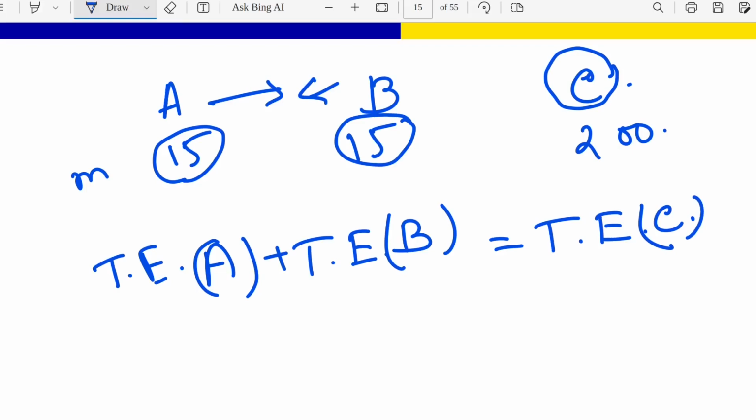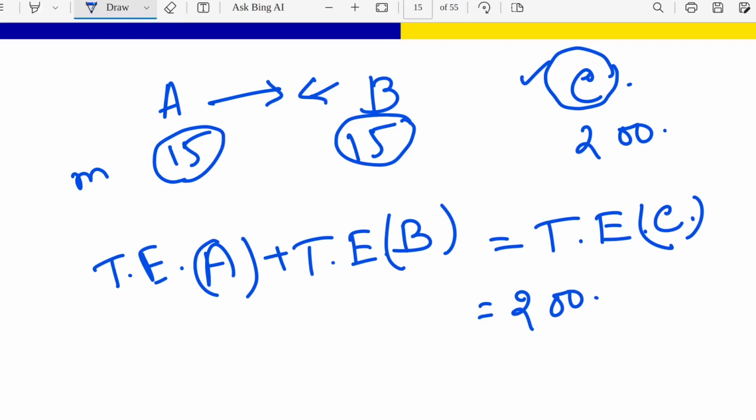That should hold in any reaction, not just nuclear, atomic or whatever. In any reaction energy should be conserved. So you can see here the total energy of A plus total energy of B should be equal to total energy of C. As C is just now produced and there is no kinetic energy for that, it is only the rest mass energy, then we can write it as 200 GeV only, right?